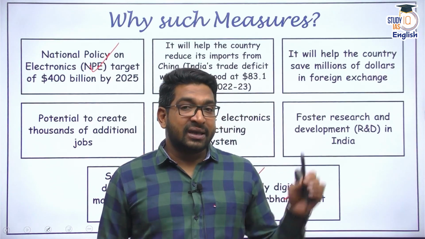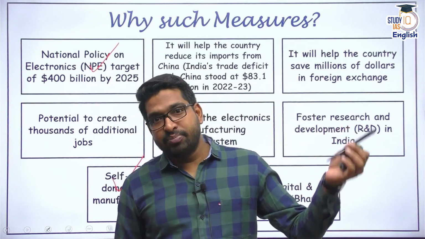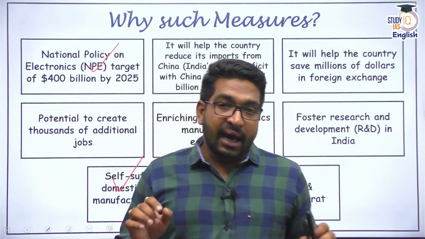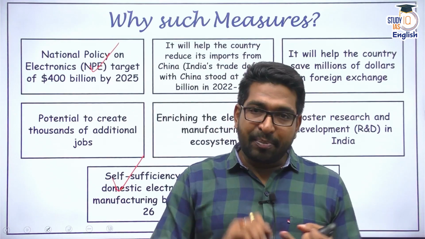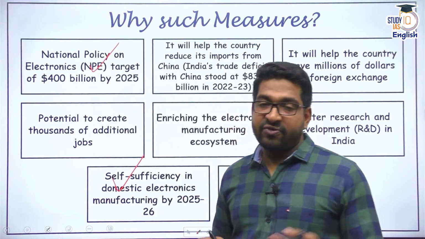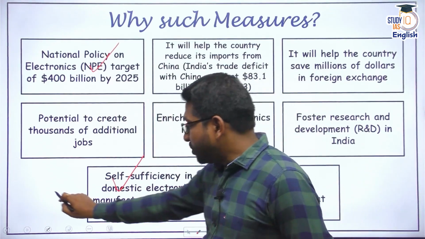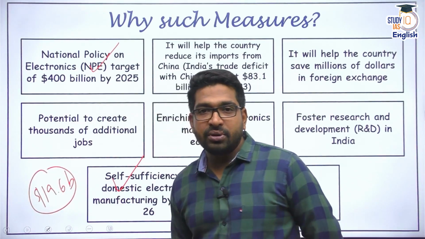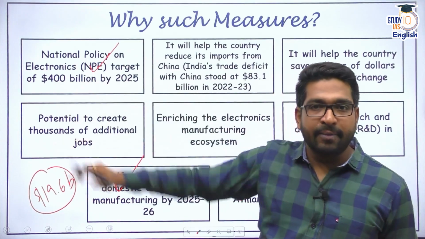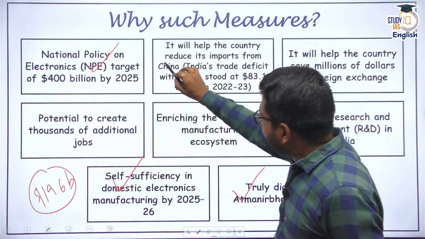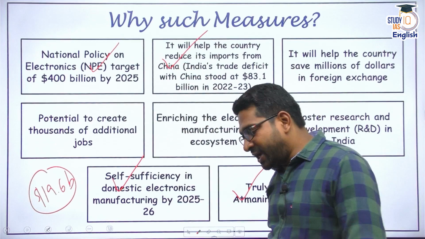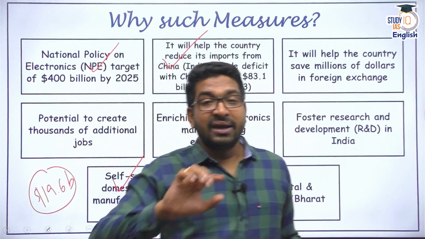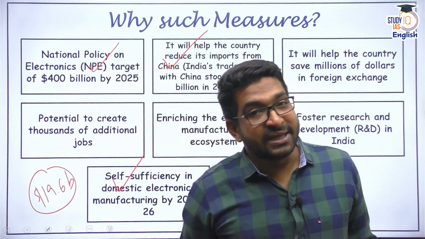You will not believe that in the last one year, that means last April to this June, if you look at year-on-year data, the amount of tablets, laptops and computers that we have imported stands at about $19.6 billion. Huge amount. And the majority of it is coming from China. So right now, we are heavily reliant on China. If you look at India-China trade, the bilateral trade has already crossed $100 billion. But it is completely skewed towards the Chinese.